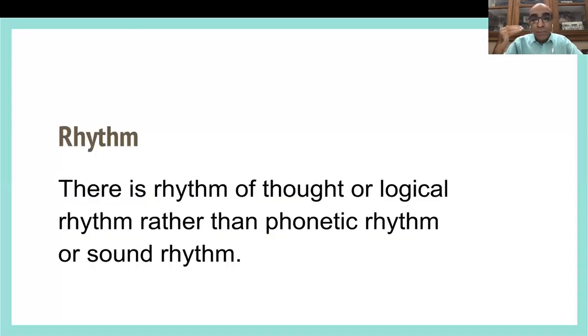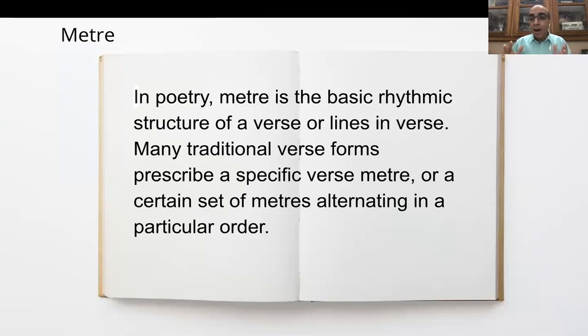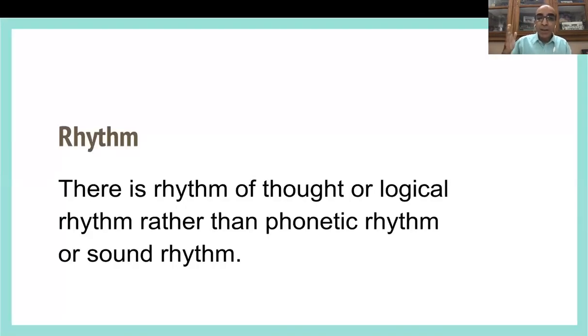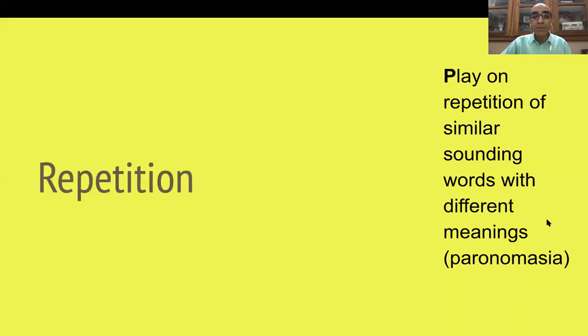There is a rhythm of thought or logical rhythm rather than phonetic rhythm or sound rhythm. So meter and rhythm are closely connected. Okay, rhythm is a certain pattern. Meter is the measurement, the structure, okay, where that pattern shows up. And rhythm is basically that beat, and often it's a sound rhythm in modern poetry. But in Hebrew poetry, it's not a sound rhythm, it's a rhythm of thought, rhythm of logic. That's where it is different.